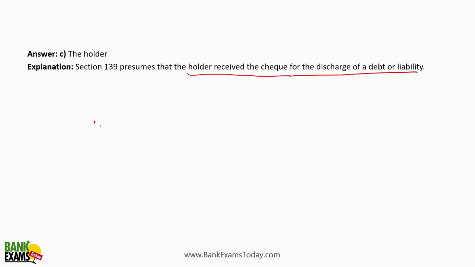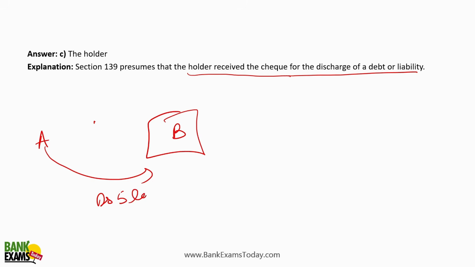So for example, B is holding a check. B has got a check which states that A gave him a check of rupees 5 lakhs, and the maturity date is mentioned, right?